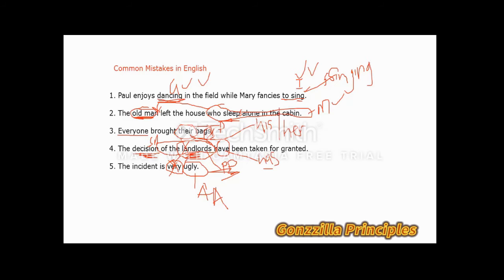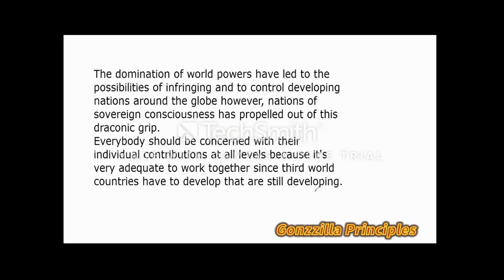Moving on to the next page here. So this is a paragraph that I just made up to impute all those corrections we have made. So let's start off with the first part of the paragraph, this first sentence. The domination of world powers have led. Now, did we notice something here? Great. Here, downwards here, I have what I call my parenthetical phrase. I mentioned earlier on that.